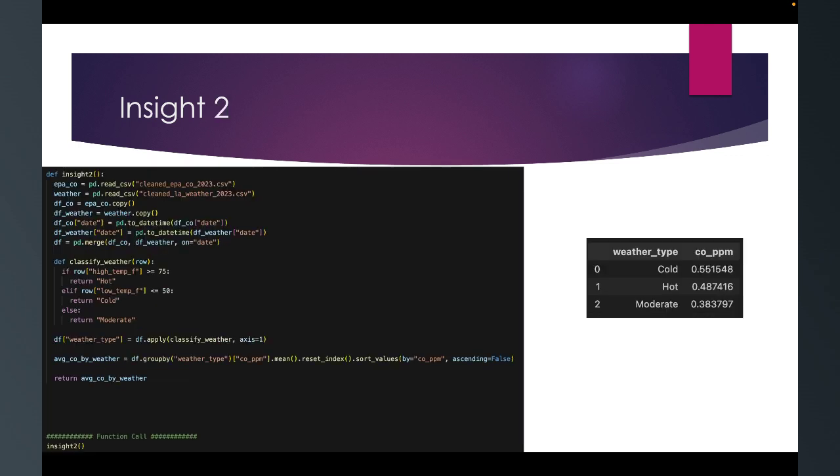For the second insight, based on how the weather was, whether it was pretty hot outside, pretty cold outside, or moderate outside, I wanted to figure out whether the CO value changes between those. So I parsed through the first two data sets, joined them, and then from there I made my own lines for what is considered hot, what is considered cold, and what is considered moderate in Los Angeles, based on the yearly data.